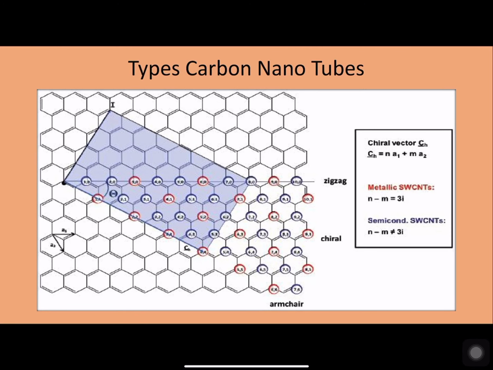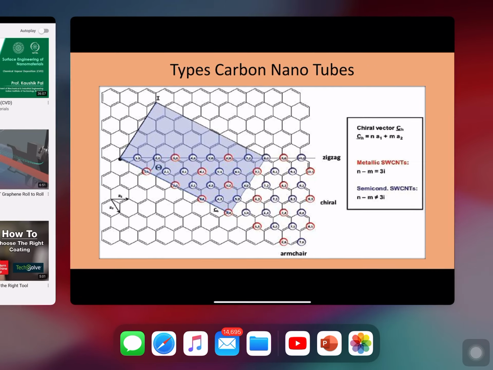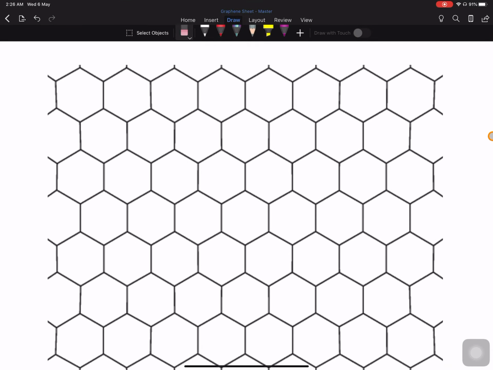Whereas we can also have another type of classification of carbon nanotubes, based on what is called chirality. Chirality means how the graphene sheet is rolled. Now, in order to observe this, let us have a small understanding about what is called a chiral vector.